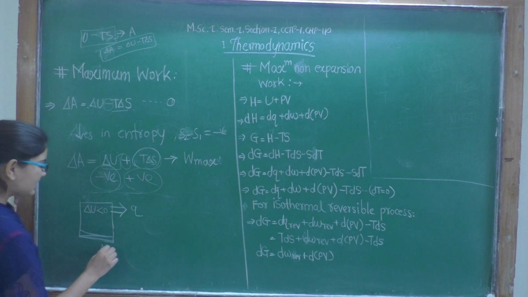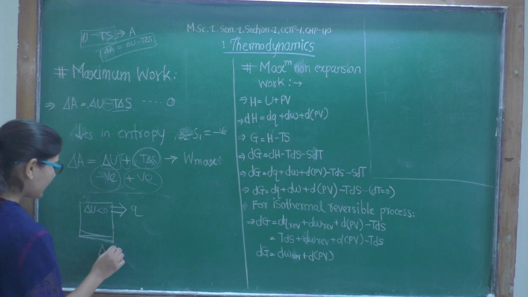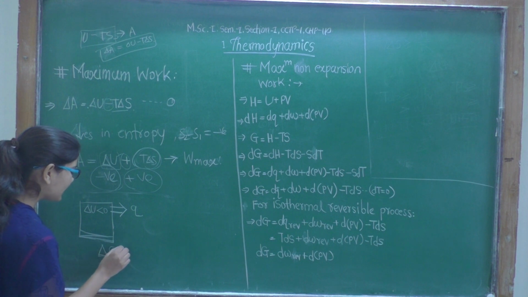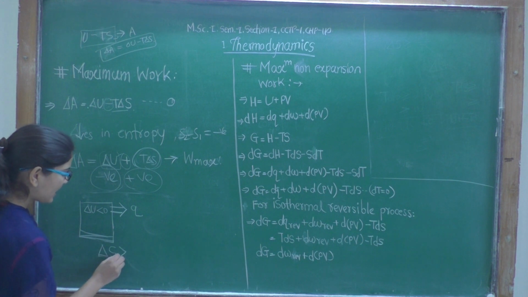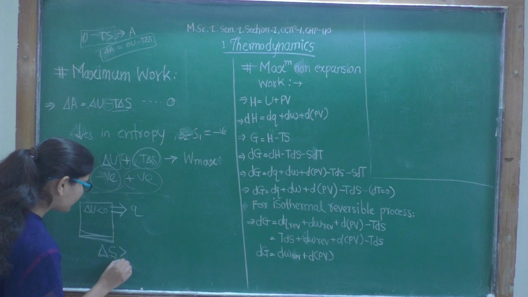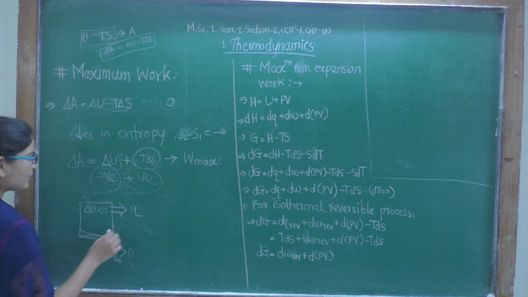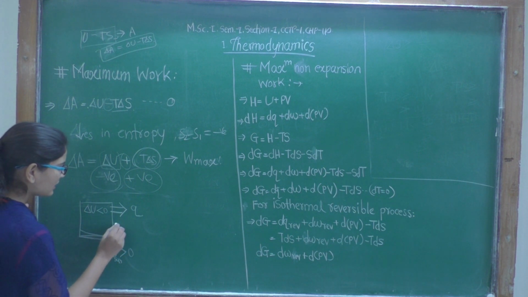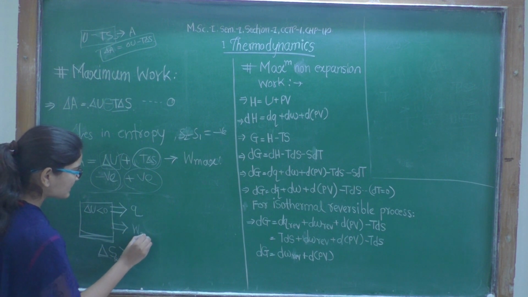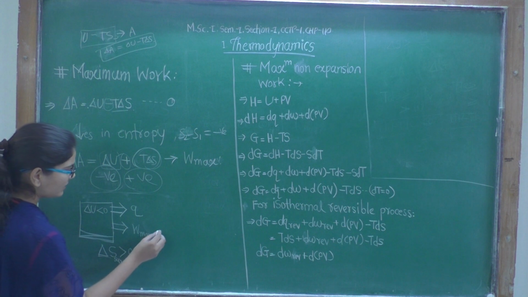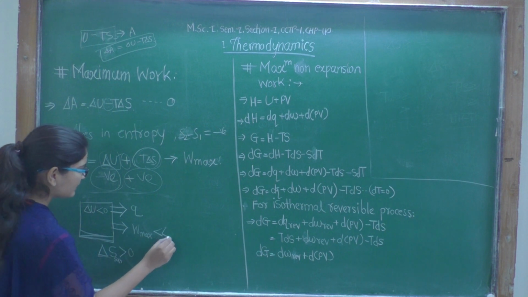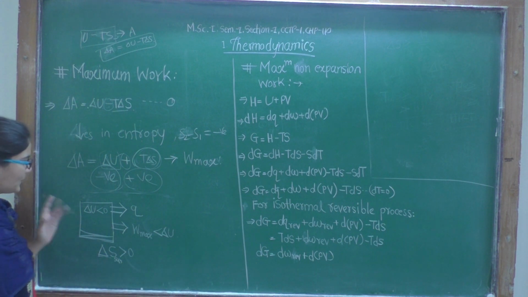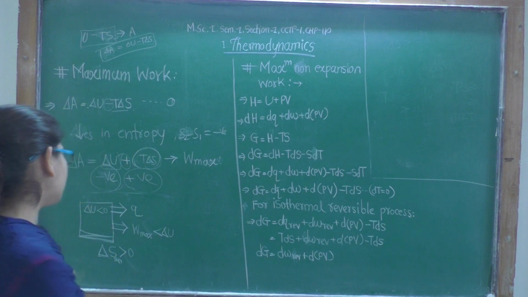As heat is given to the surroundings, the entropy of the surroundings will increase, therefore delta S surrounding will be greater than 0. And what about work? W max will be less than internal energy. That's it. Did you understand?